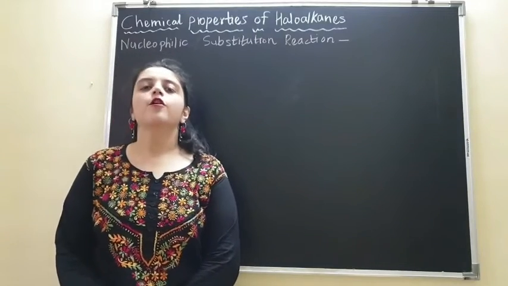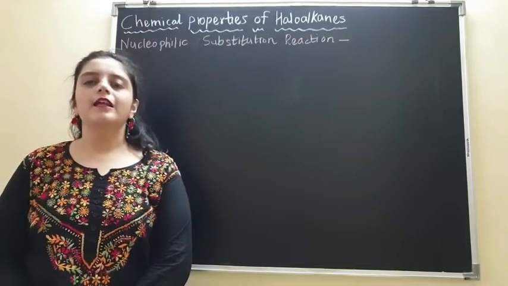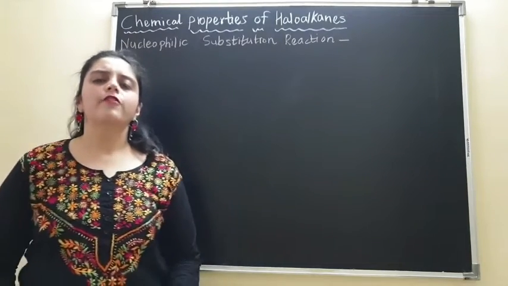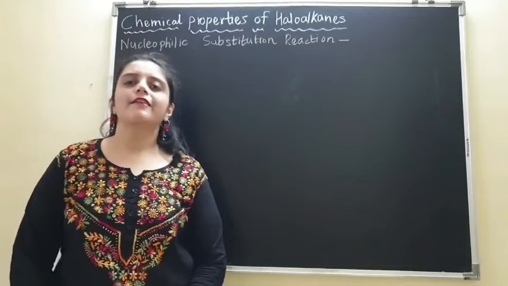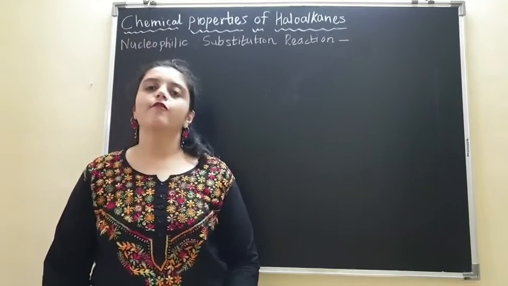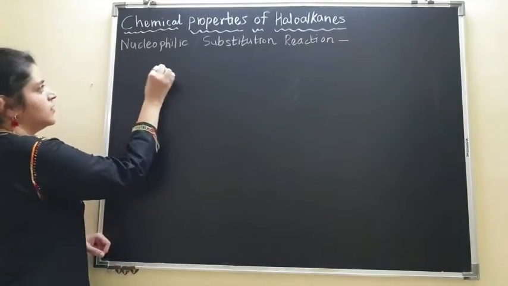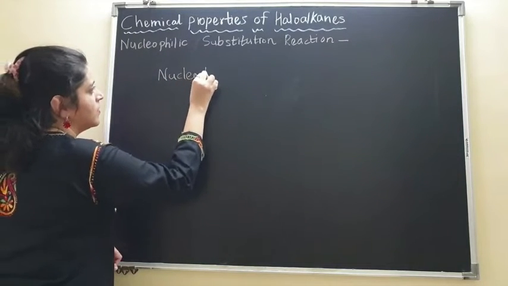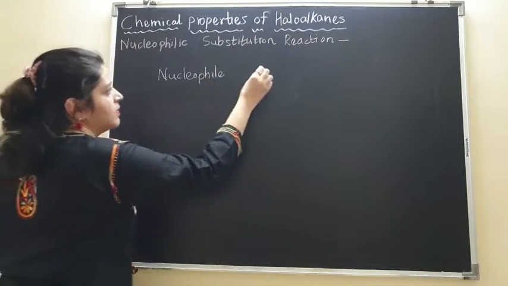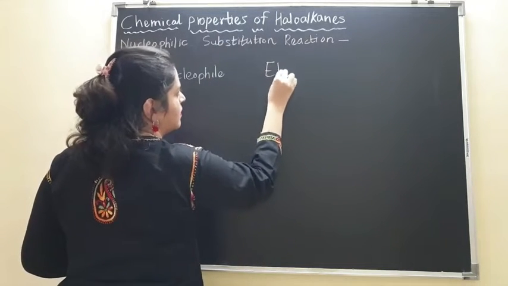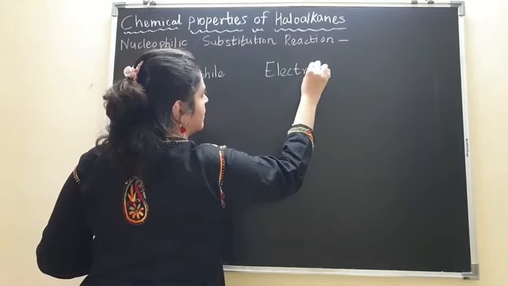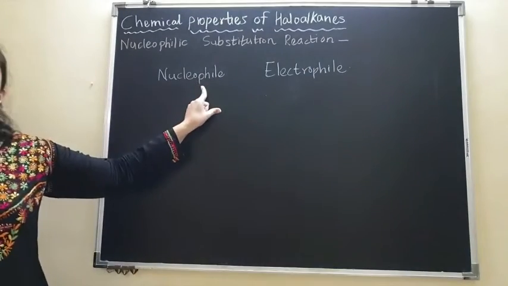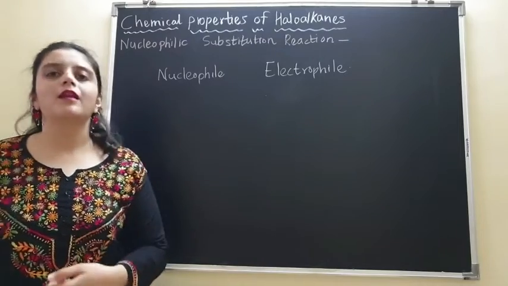Everyone, in this video we are going to learn nucleophilic substitution reactions of haloalkane. Before we begin with the reaction, let us quickly revise what a nucleophile and an electrophile are. The word phile or philic means to love.